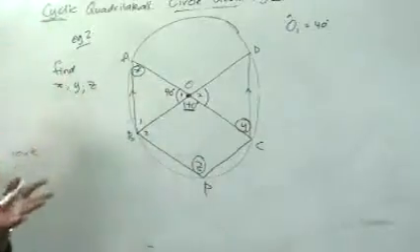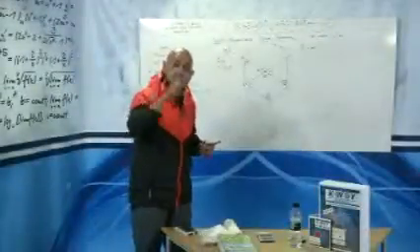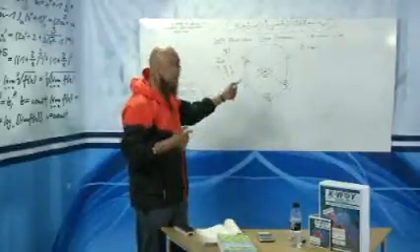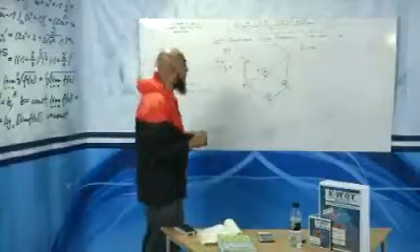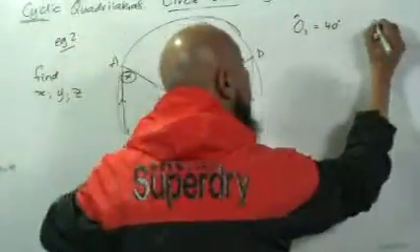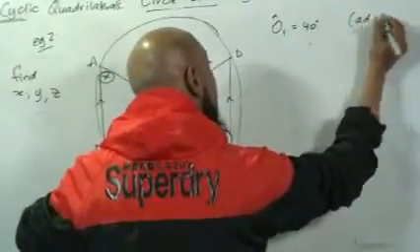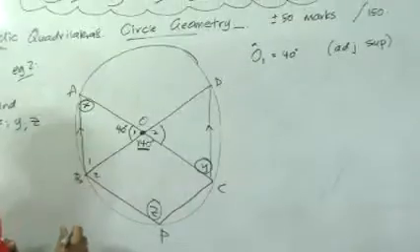Whether I use it or not is immaterial, but the more information I have on my diagram, the easier it's going to be for me to get my unknown values. So O1 is equal to 40 degrees. And why did we say that? Adjacent, supplementary. Angles on a straight line add up to 180 degrees.